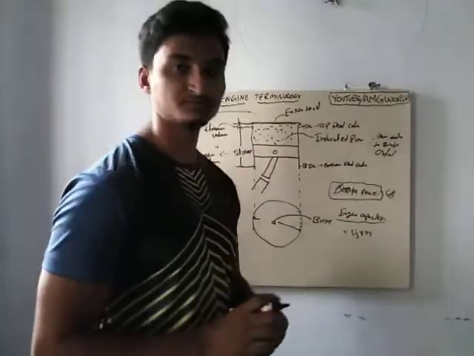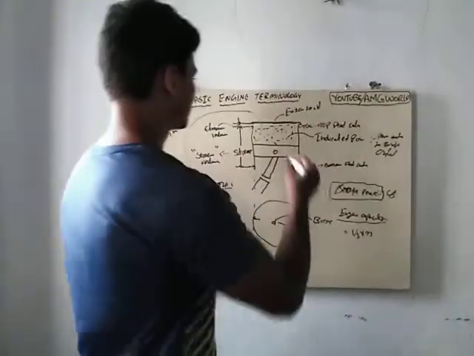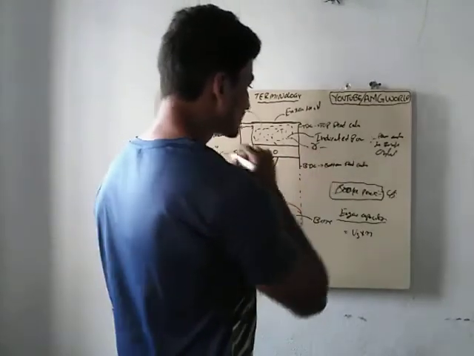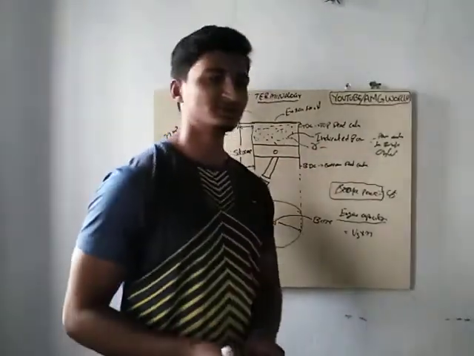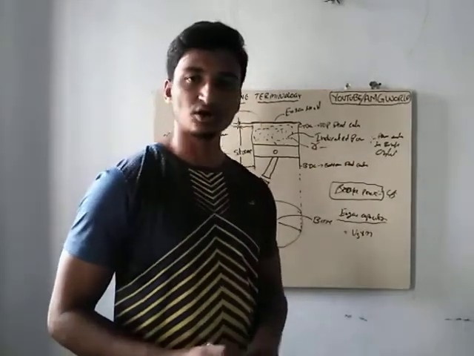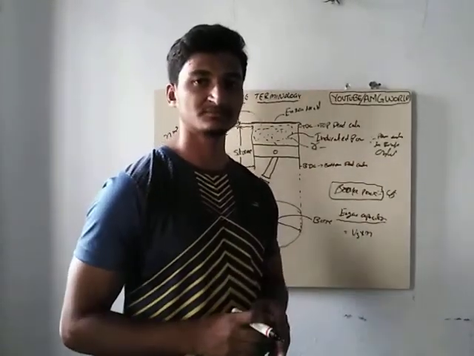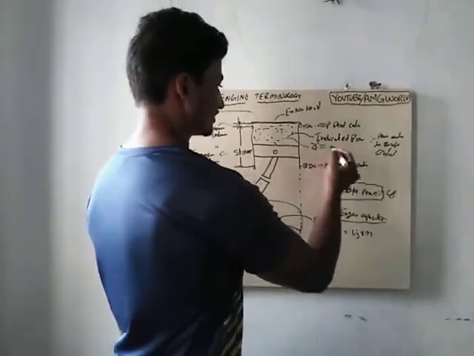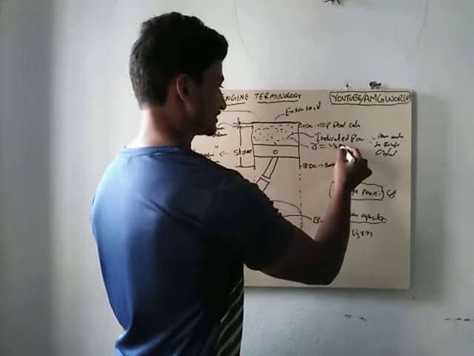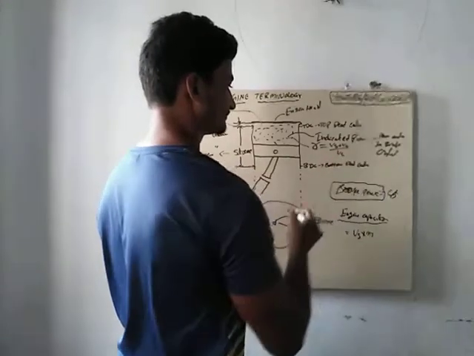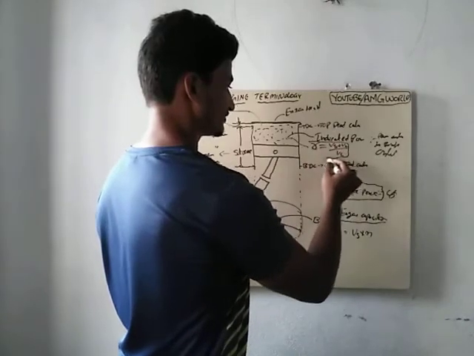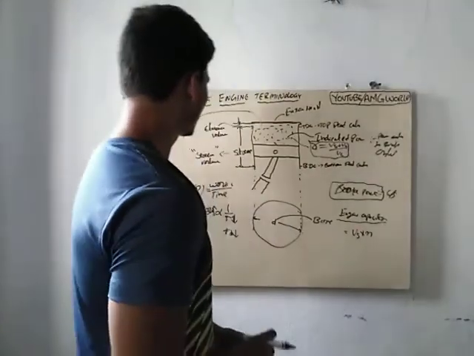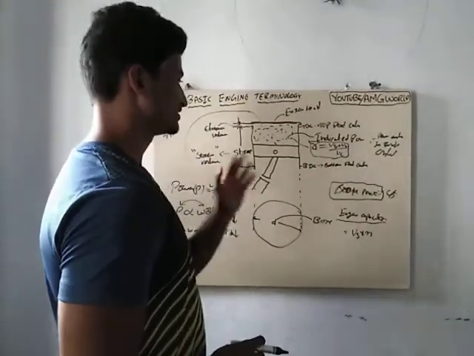So here comes the other thing, compression ratio. So compression ratio is denoted by R. And what is compression ratio? Compression ratio means how effectively the engine is compressing the charge, right? So we can find this particular one by using a formula which is (Vs plus Vc) by Vc. This is the formula for compression ratio. So these are the particulars which come under engine terminology.